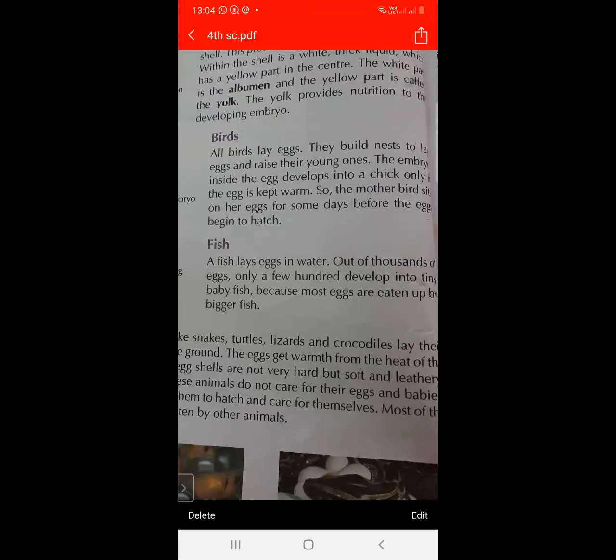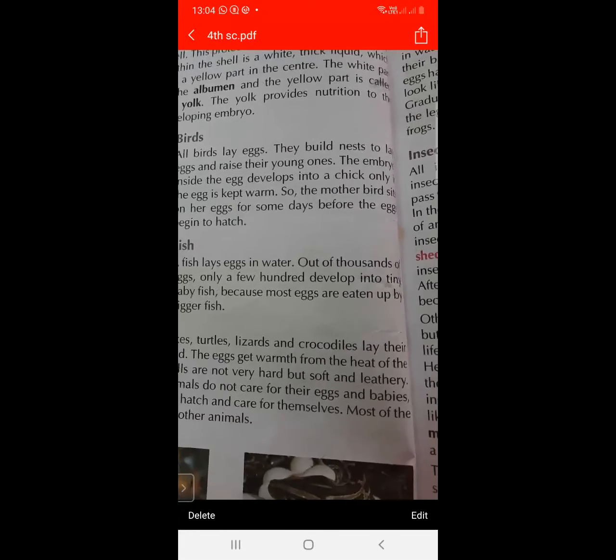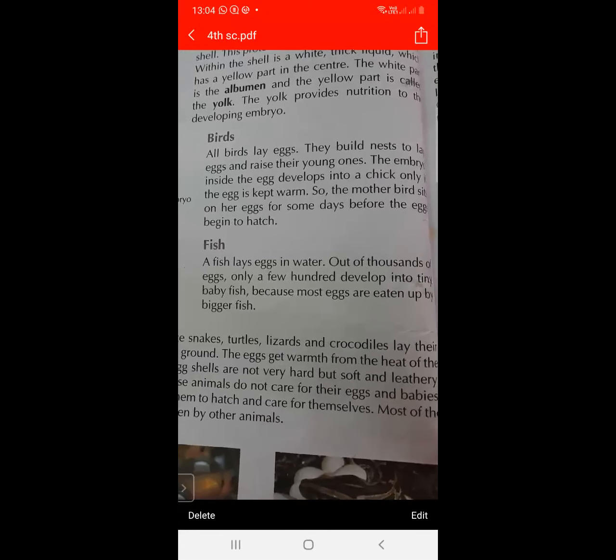As we know about birds, all birds are produced by laying eggs, and they build nests to lay eggs and raise their young ones. How are birds produced? By laying eggs.